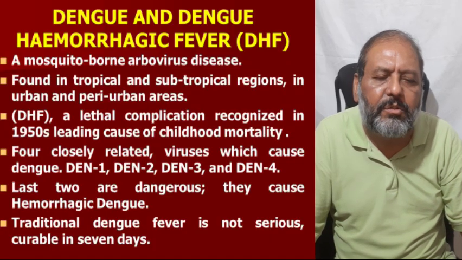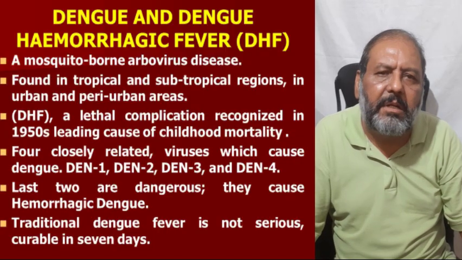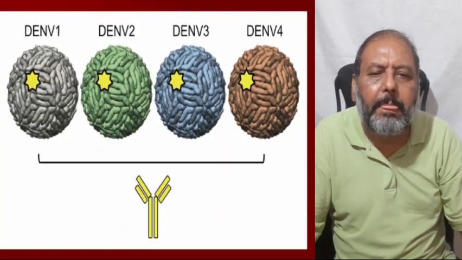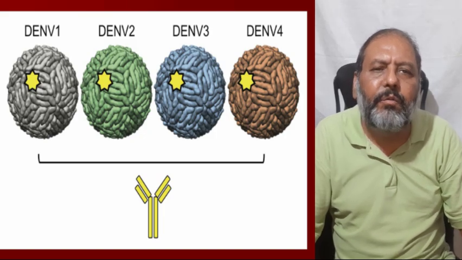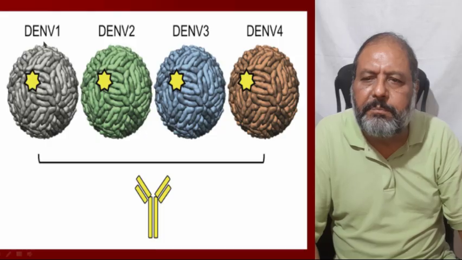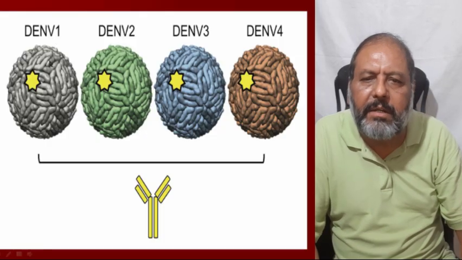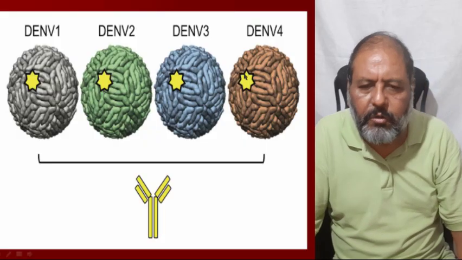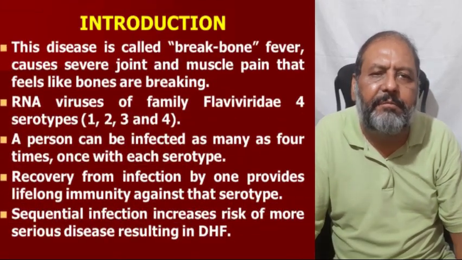Traditional dengue fever is not serious and is curable in 7 days like other viral diseases. So these are the four variants of the dengue virus, DEN-1, DEN-2, DEN-3 and DEN-4.